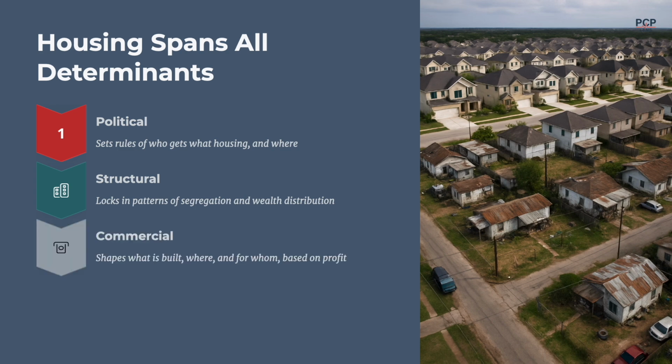Then commercial factors come in and they shape what is built, where it's built, and for whom, based on the profit margins. And social factors determine the daily exposure to health risks. In my previous 2 videos, I examined the political and structural factors affecting housing. In this video, I'll focus on how housing, as a socioeconomic determinant of health, contributes to poor health outcomes.